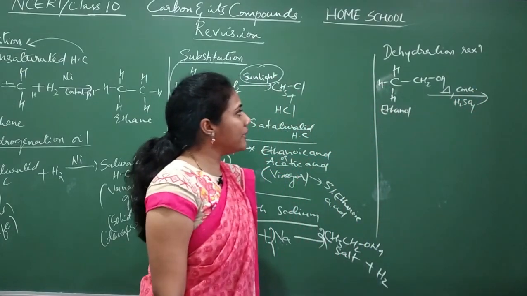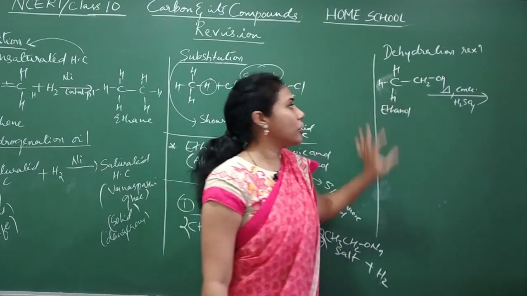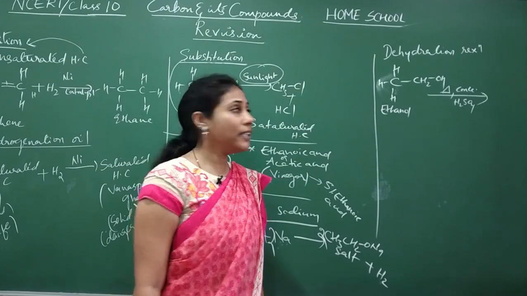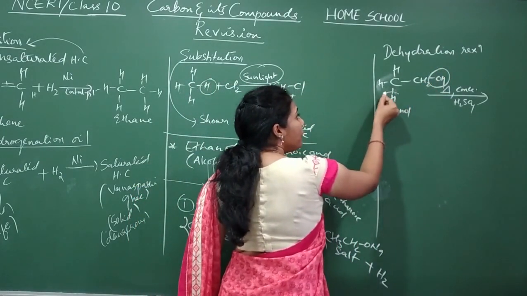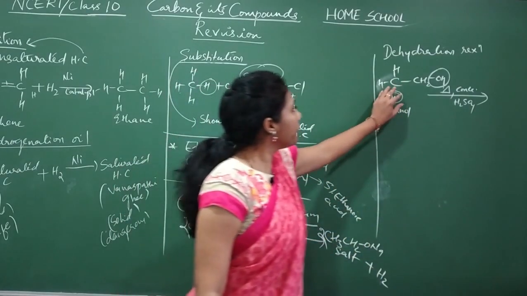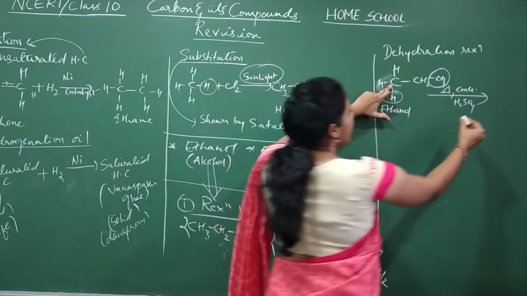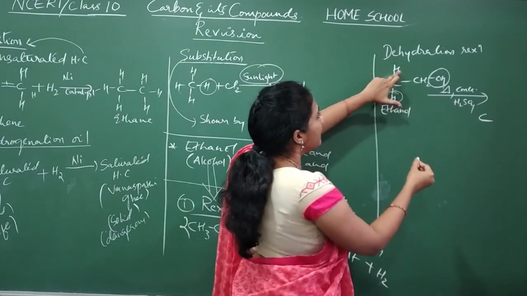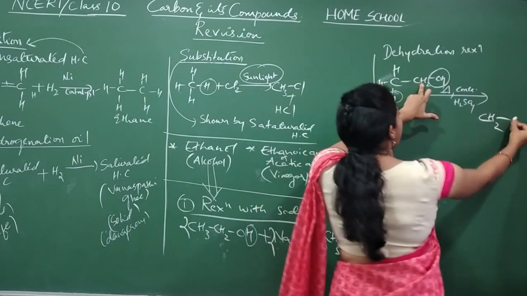What happens is a water molecule will come out from this ethanol molecule. How does water come outside? This OH and one of the hydrogens of this carbon come outside. If these two are coming out as water, what is remaining? Carbon with two hydrogens, single bond, and here CH2.